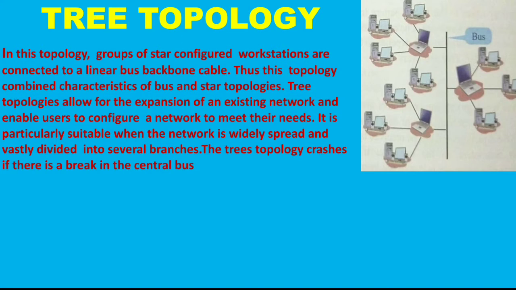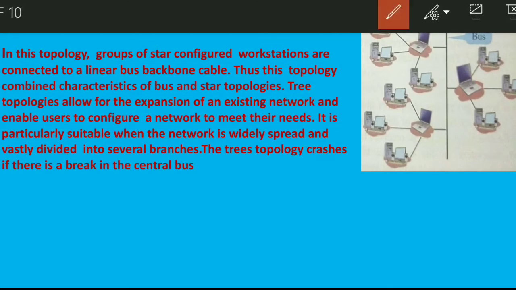So if there is a problem in this cable, then all the other computers will not be able to work, because it is totally dependent on the bus. So if there is a problem in the bus, the wire, then the other topologies will not be able to function smoothly.